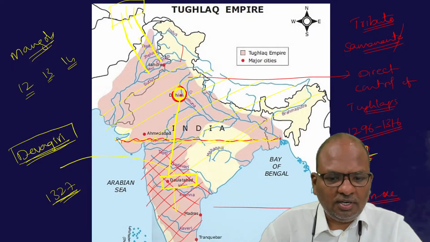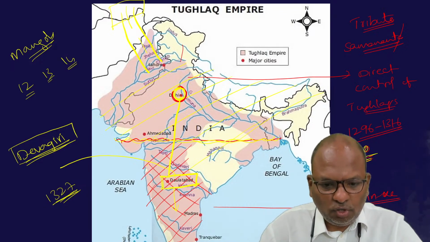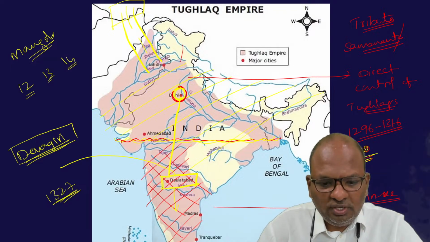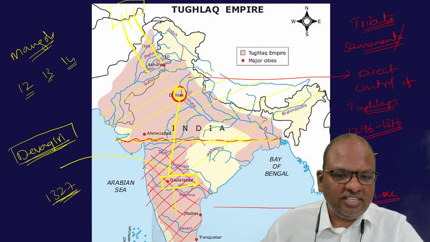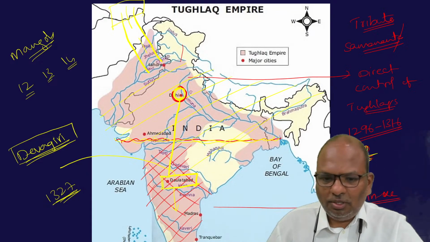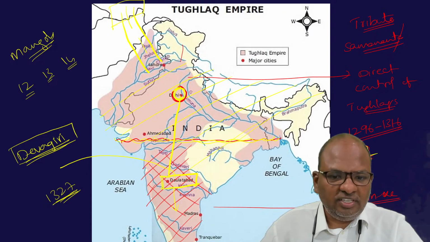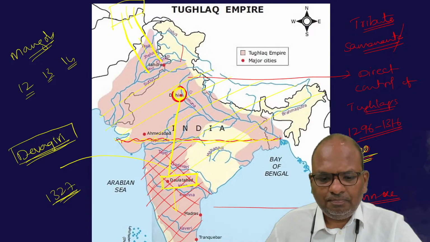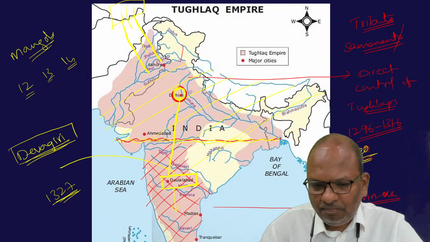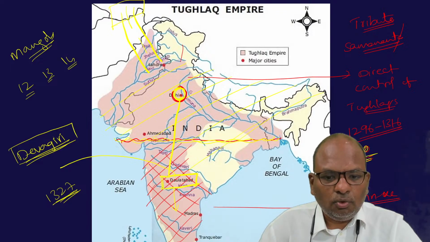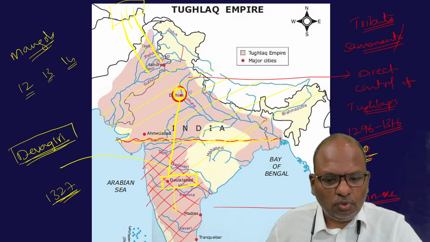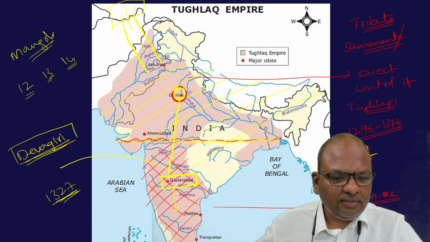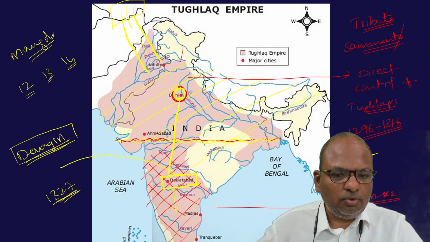Because of the pressure coming from his officers, within a few years, Muhammad bin Tughlaq shifted his capital back to Delhi. So the point is, the plan to shift the capital from Delhi to Daulatabad is not a bad idea at all. But Muhammad bin Tughlaq could not stick to his idea because of the pressure coming from his own officers. He shifted the capital back to Delhi.